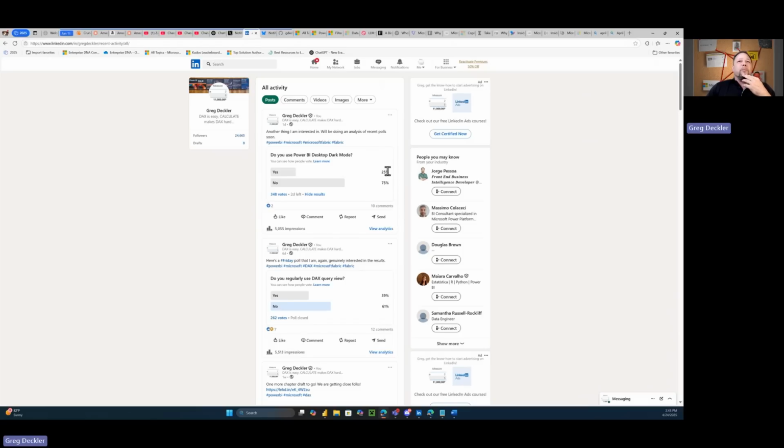But then this goes back to priorities, right? Okay, so it's the number one voted feature, blah, blah, blah. But only 25% of people are going to use it, right? Wouldn't you rather focus on feature improvements that 75 to 80% of people are going to use, right? You only have a limited number of things that you can get done. So do you want to develop features for the 20% of people, or are you going to develop features for the 80% of people?